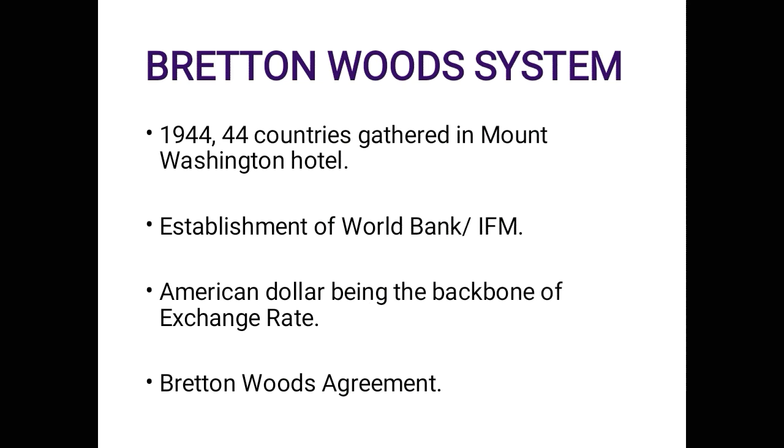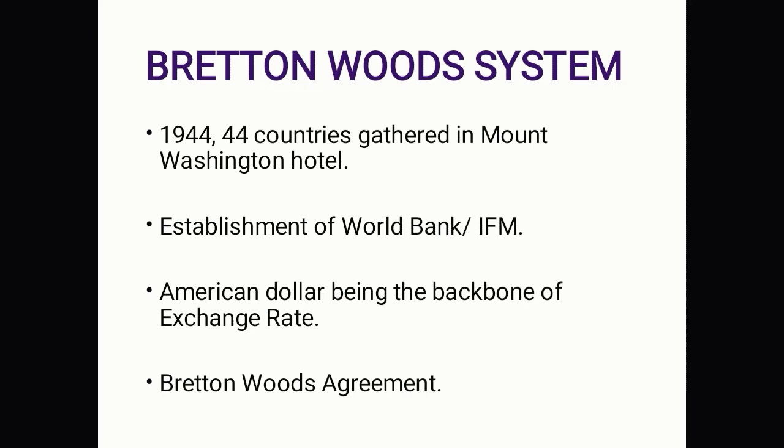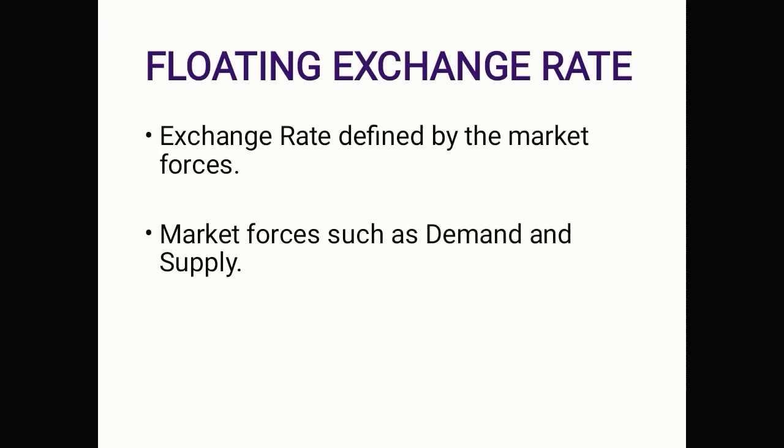And towards the end of the 60s, European governments wanted gold in return for all the US dollars they held. In 1971, President Nixon suspended the system of gold and dollar convertibility and decided for a floating exchange rate system. By March 1973, major currencies adopted floating exchange rate. And at last, from 1973 till present, we follow the flexible exchange rate regime.